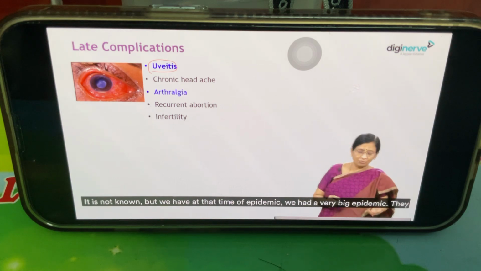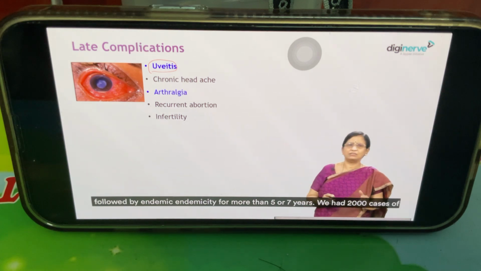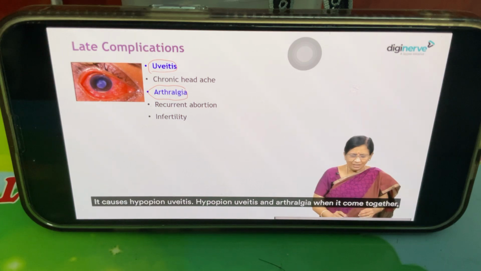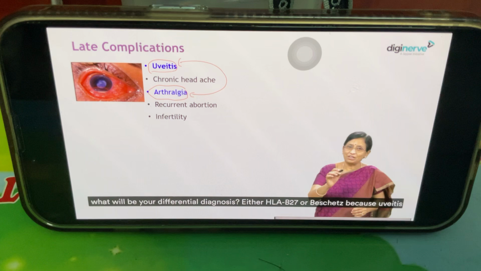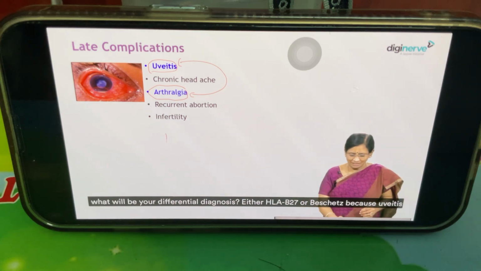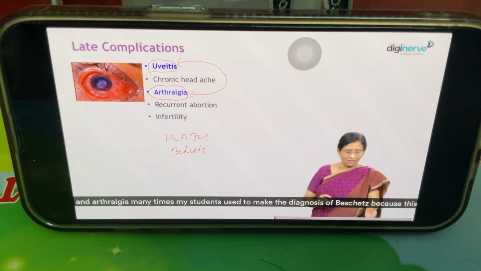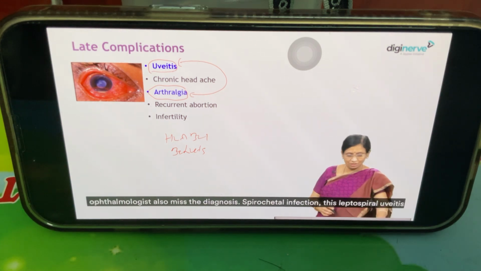It's not known. But at that time we had a very big epidemic, followed by endemicity for more than 5 or 7 years. We had 2,000 cases of seropositive leptospirosis in our hospital. And I told you that it causes arthralgia. It causes hypopyon and uveitis. Hypopyon and uveitis and arthralgia, when they come together, what will be your differential diagnosis? Either HLA-B27 or Behçet's. Because of uveitis and arthralgia, many times my students used to make the diagnosis of Behçet's, because this also has fluid level hypopyon. So here also we miss the diagnosis. Ophthalmologists also miss the diagnosis.